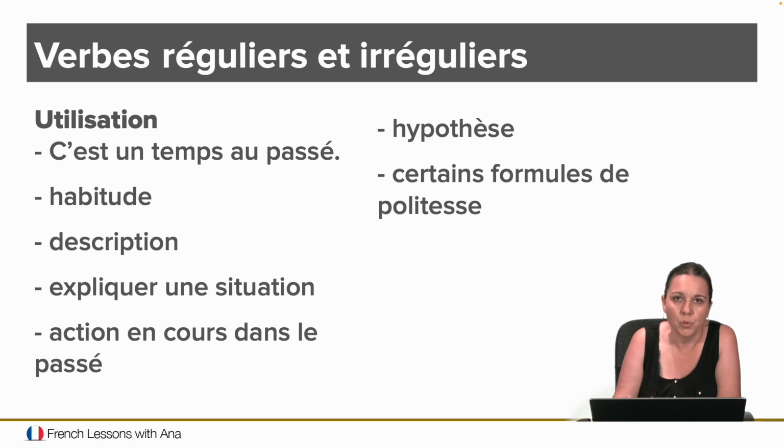Now, when do we use the imparfait? Well, as we said, c'est un temps du passé, right? C'est un temps au passé. It means that it's over. It's a tense that refers to the past. Then it's also a habitude. It means the idea of used to do something in the past.